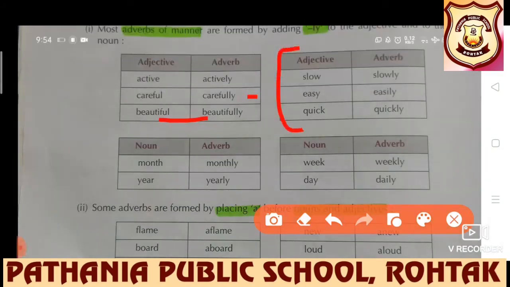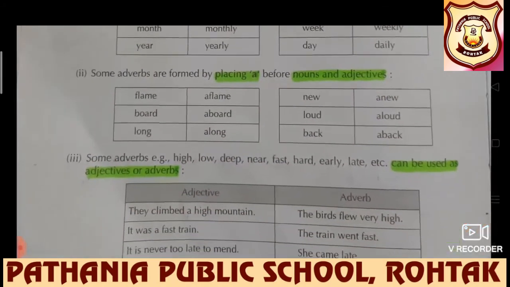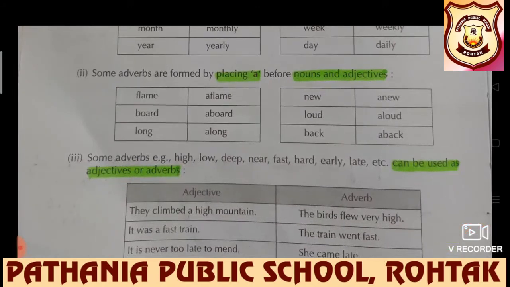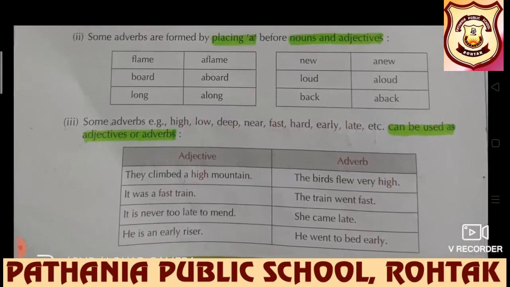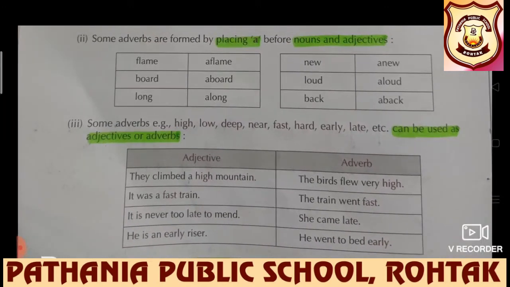Further we have some adverbs formed by placing "a" before nouns and adjectives: flame, aflame, board, aboard, long, along, new, anew, etc. And this I have already explained. Some adverbs, for example high, low, deep, etc., can be used as adjectives or adverbs. Look at this table and try to understand.